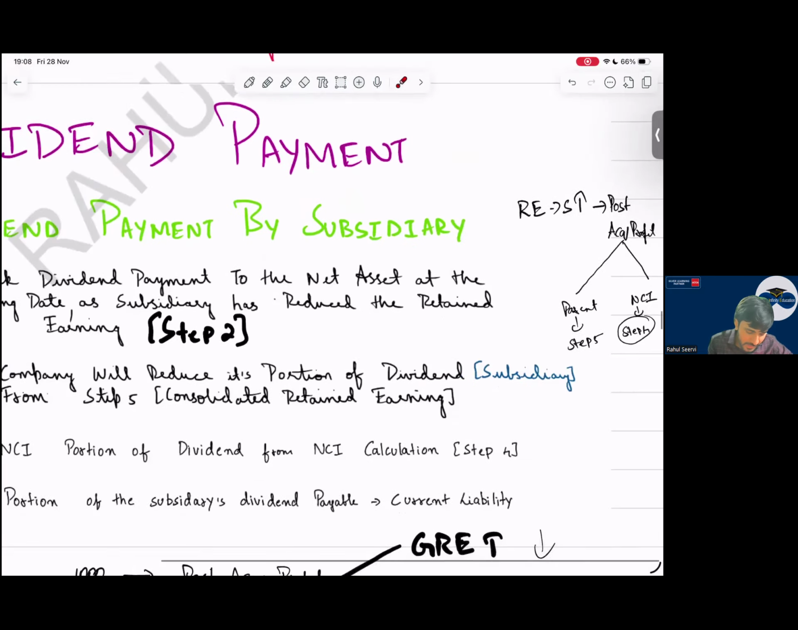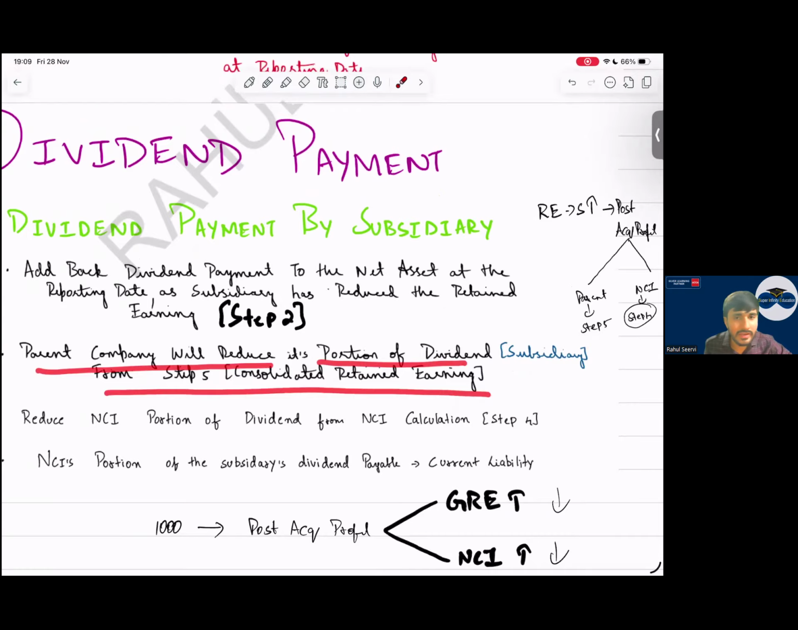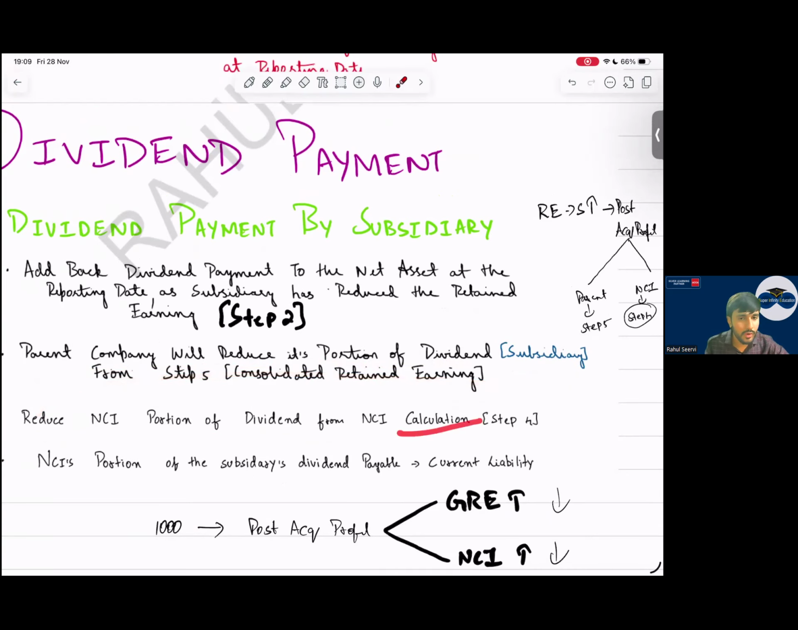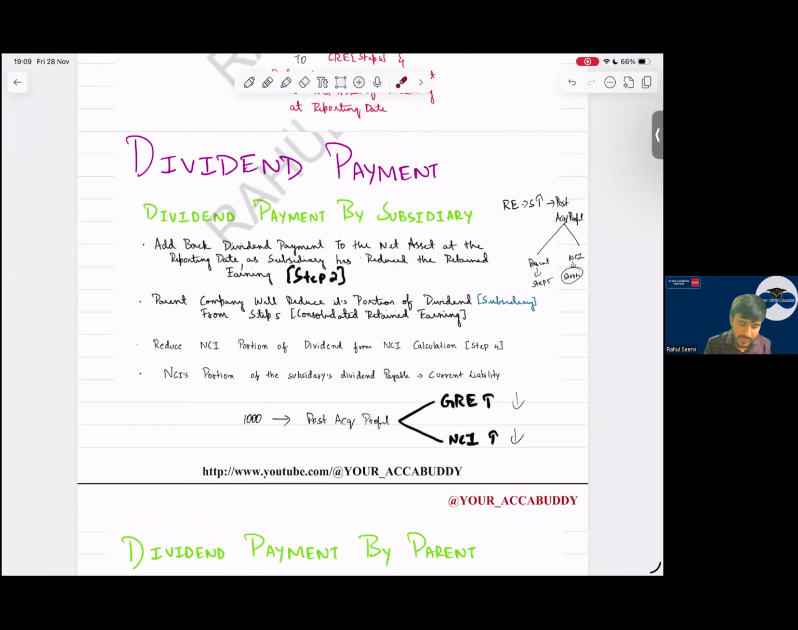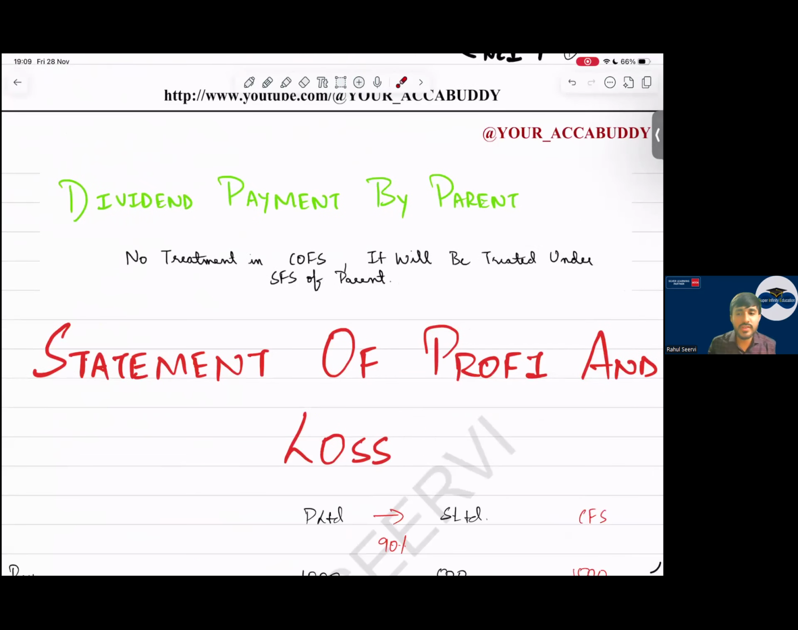See, parent company will reduce its portion of dividend from step 5 consolidated retained earnings because they are realizing it. They are taking the money. Then NCI also we reduce it, sir. For NCI also we reduce it. And if it is paid, good. If it is not paid, we will recognize this as a liability. Simple. Then dividend paid by parent, no such adjustment. No such adjustment. So with this, your balance sheet part is done.